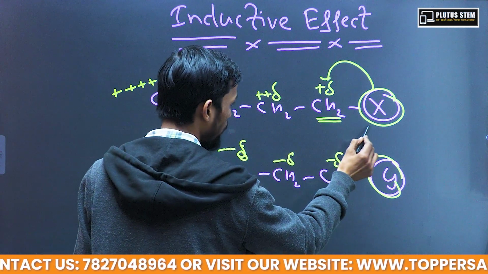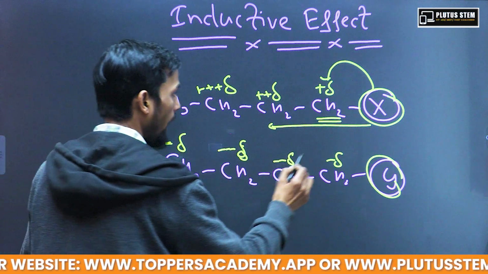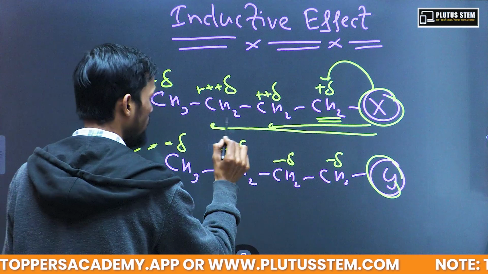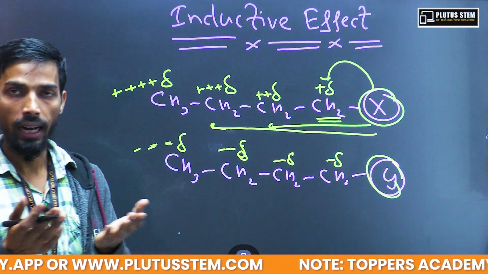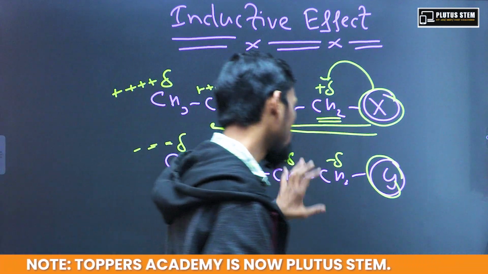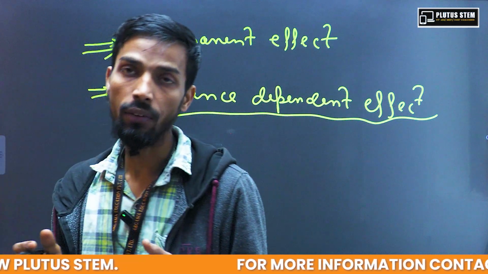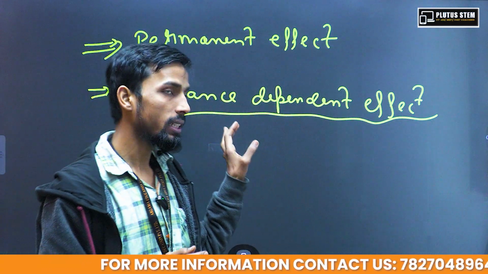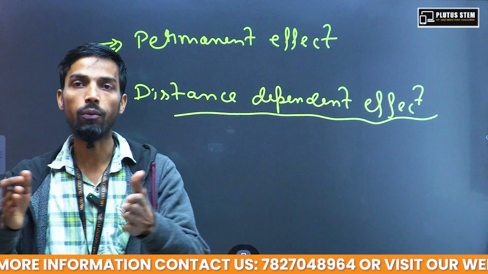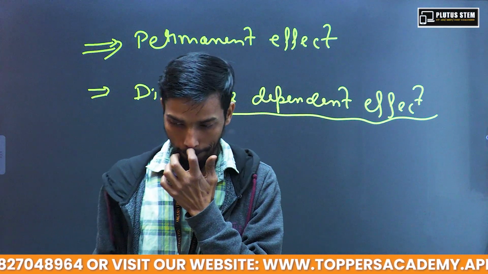This next carbon is farther, so it will have a lower charge than this, and this carbon which is much farther will exert a lesser positive or negative charge. So that's why we can say that this inductive effect is a permanent effect, and it is also a distance dependent effect. As far as we move from that atom or group, this effect diminishes.